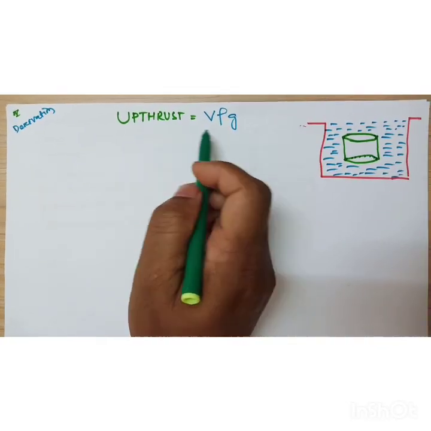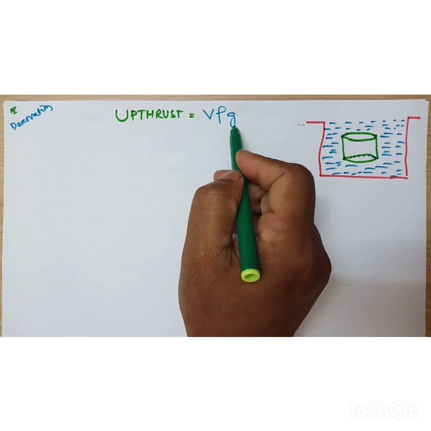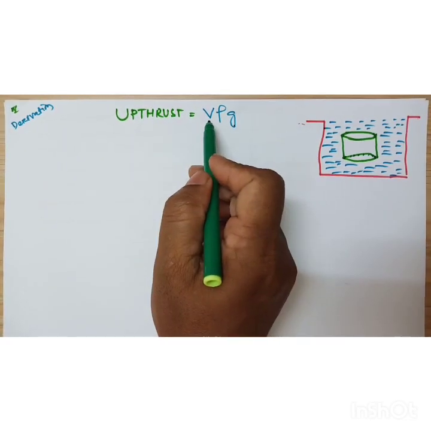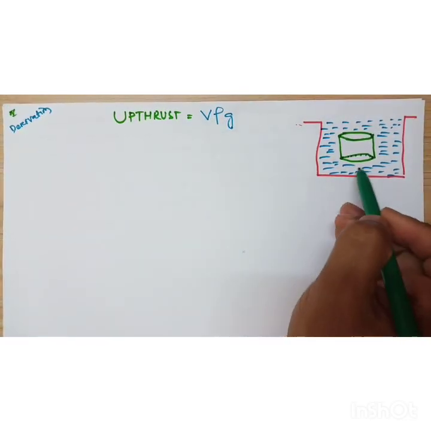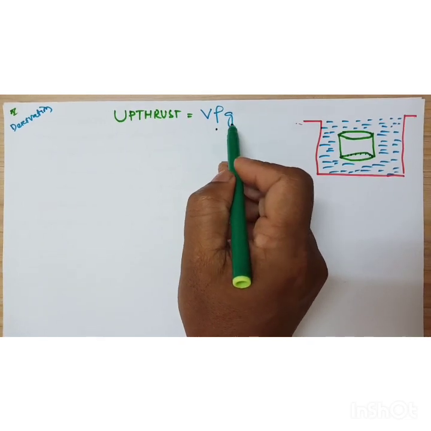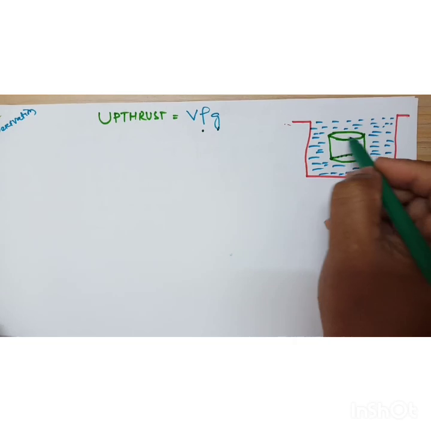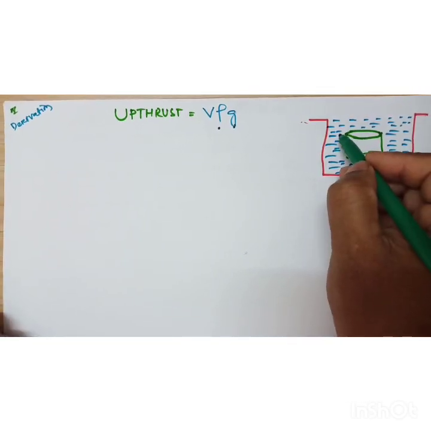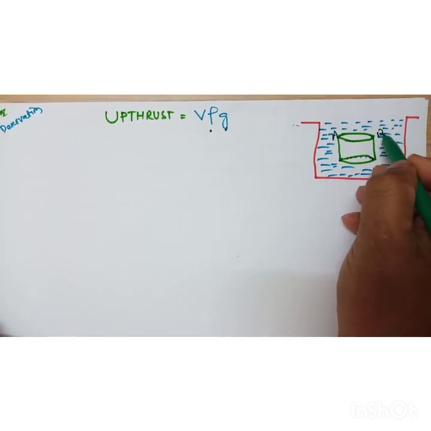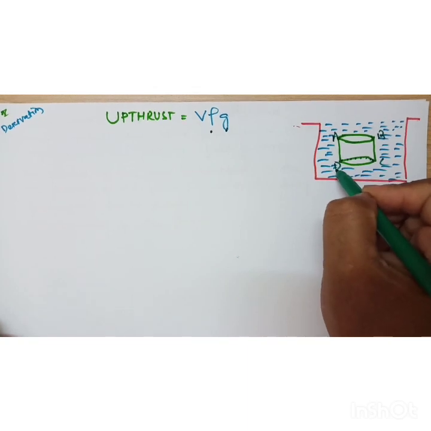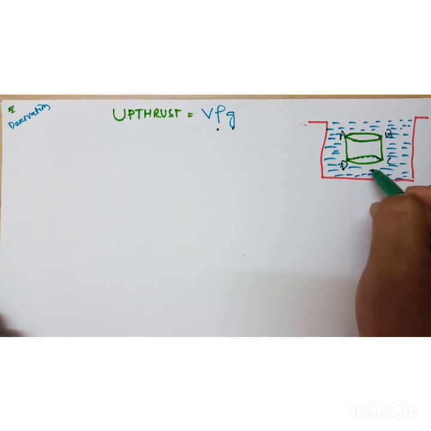Now let us derive the formula of upthrust, V rho g, where V is the volume of the solid submerged in the liquid, rho is the density of the liquid and g is the acceleration due to gravity. How do we derive it? You take a cylindrical object ABCD submerged in the liquid.